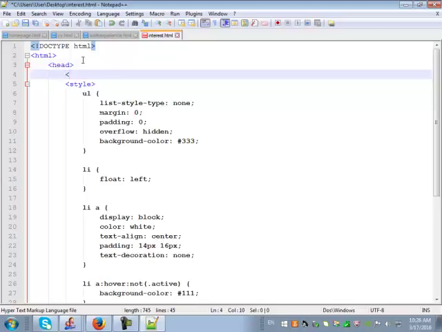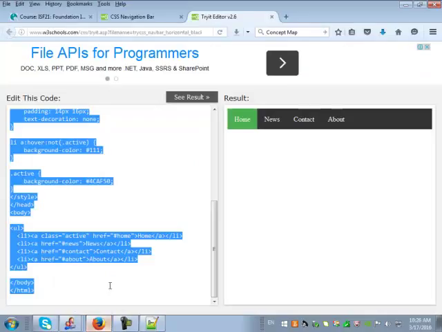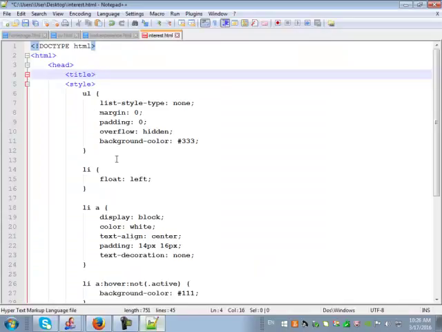So I'll give it a title here. I hope all of you know what title means. This is something that will be displayed on the tab, like this one here. What you see here on the tab is this one says CSS navigation bar. So whatever is displayed on this tab goes in this tag, between the title elements. So this one is my home page. Oh, this is the interest page. So you can say interests, and then close it, /title.